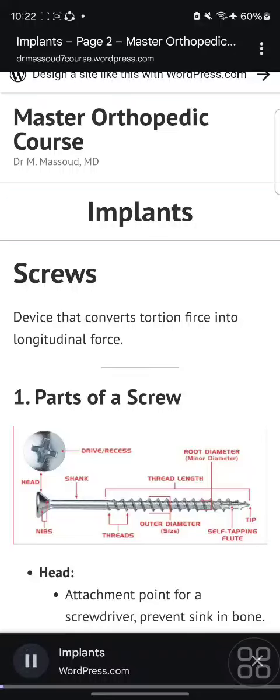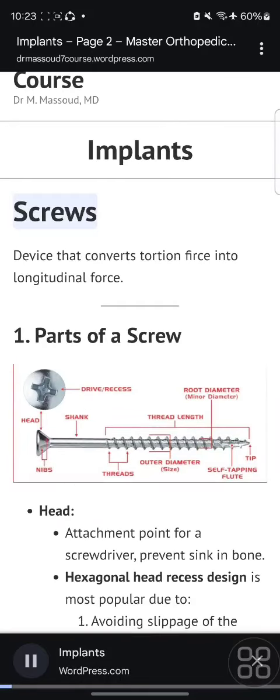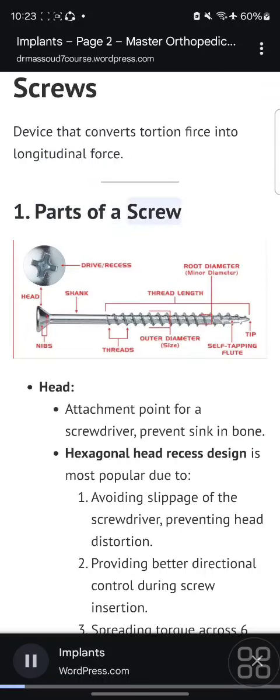Implants. Screws. A screw is a device that converts torsion force into longitudinal force. 1. Parts of a screw.